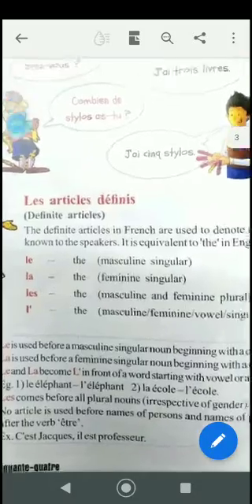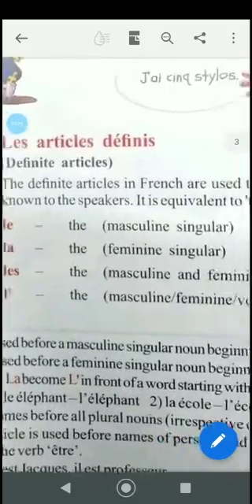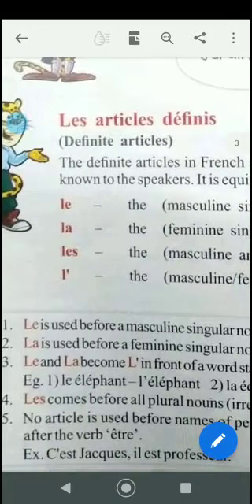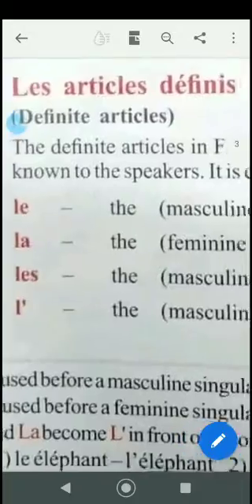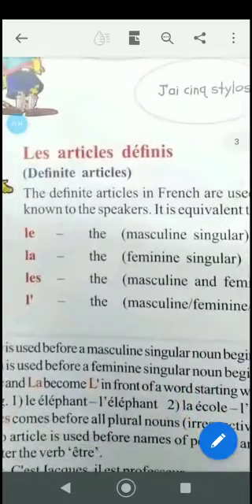Let's begin. As we have 'a' for masculine singular, that is the indefinite article un, une for feminine singular, and des for masculine and feminine plural. So here, students, le, meaning 'the', stands for masculine singular.